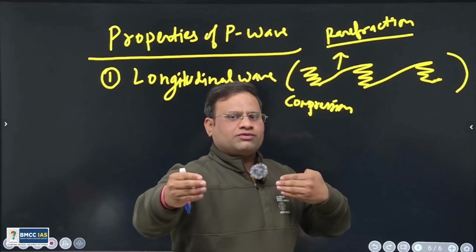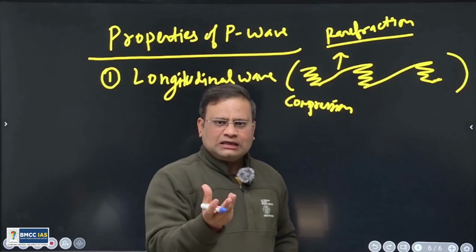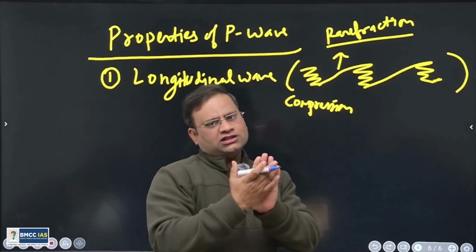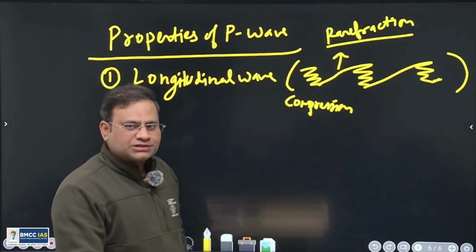Come close, go away. Come close, go away. This way it moves like a spring. So if you compress the spring, it is compression. If you expand it, it is expansion. So P waves move in this manner.